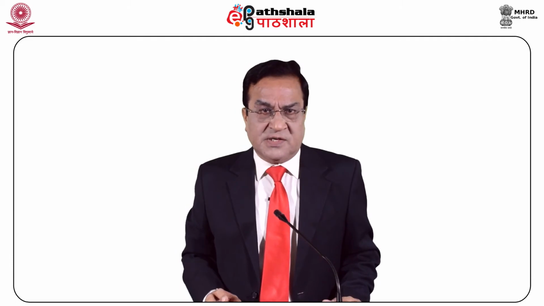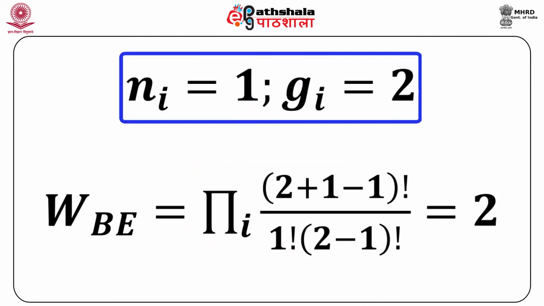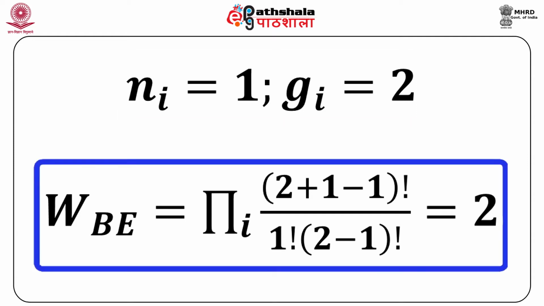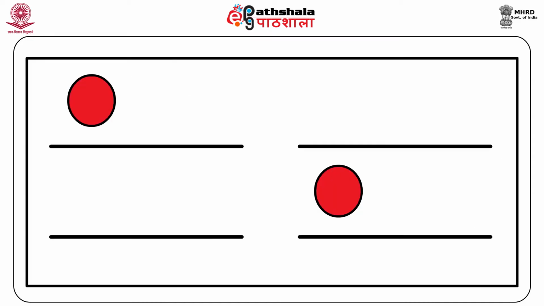Let us take one example. Suppose Ni is equal to 1 and the degeneracy for this level Gi is equal to 2, then the W_BE just for this level will become equal to 2. That means there are two ways in which the distribution of the given particle can be achieved in the two specified states given by the Gi value.